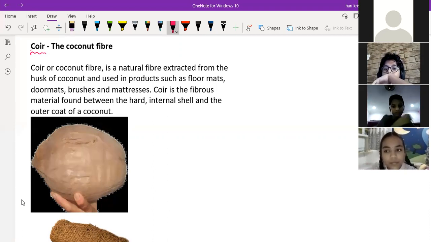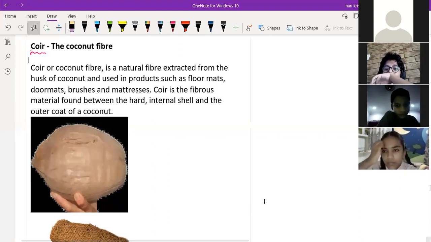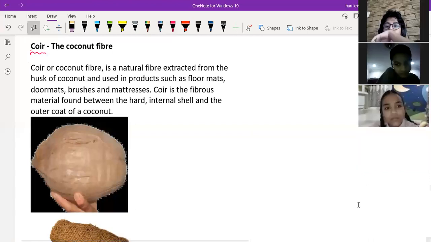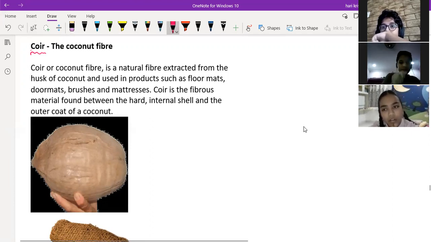Sir, coir is used to make bags, sir. They use it to make big bags to carry goods around. So where will we get the coir? In the floor mats, door mats, brushes, and the mattresses.